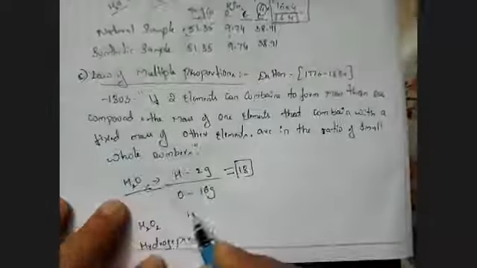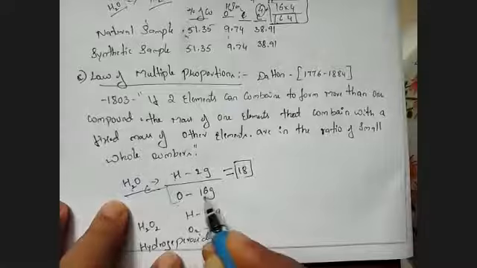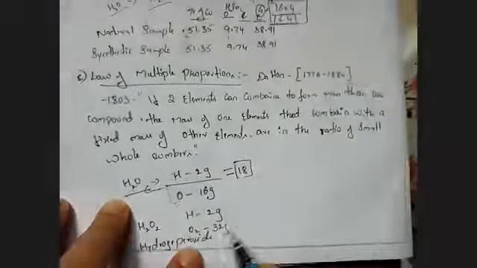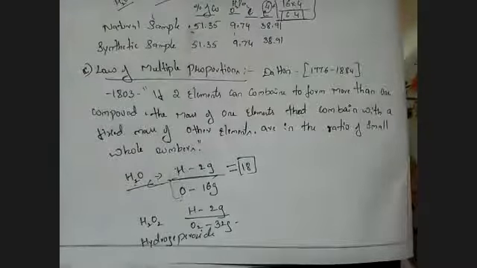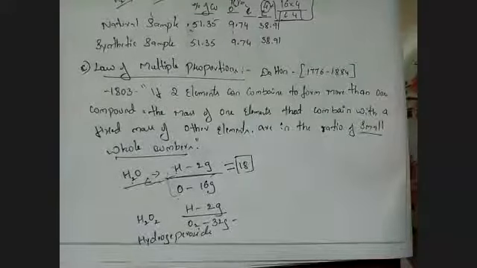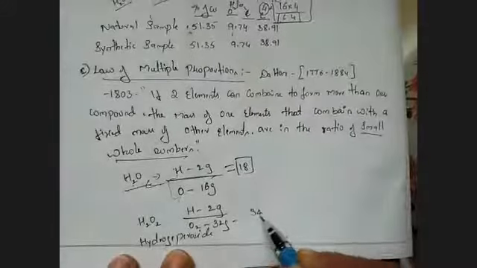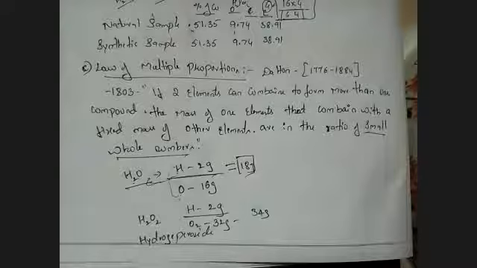You can see here also the hydrogen is the same, but oxygen 16 twos are 32 grams. So the oxygen only changes, but the hydrogen remains the same. That is, the same element has the smallest whole number value. Are you clear? By seeing the example, I think you are able to understand. The mass of this is 34 grams. Why we are taking mass, that is called the Avogadro number, which I'll explain later. Are you getting my point?